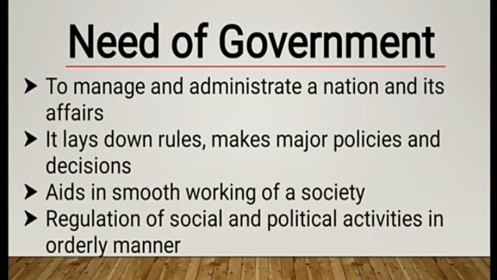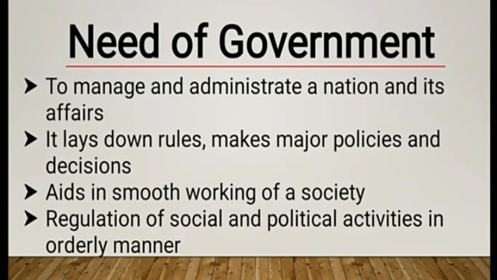See, government is essential to manage and administrate a nation and its affairs. Okay, it also lays down rules, makes major policies and decisions. Next is aids in smooth working of a society, and the next is regulation of social and political activities in an orderly manner.